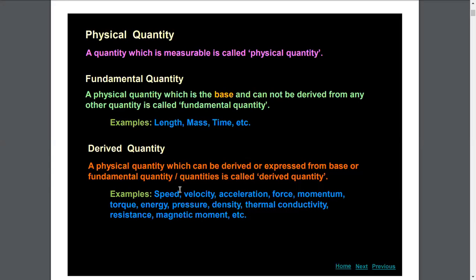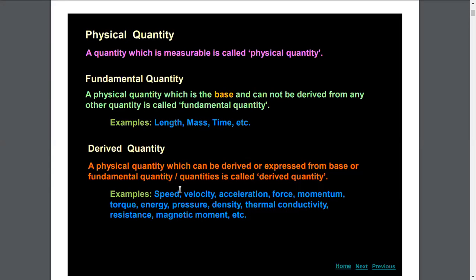So distance is a fundamental quantity and time is a fundamental quantity. So speed is expressed and defined in terms of two fundamental quantities. Therefore, speed is not an independent physical quantity, but depends on length and time. That's why it is a dependent, derived physical quantity.